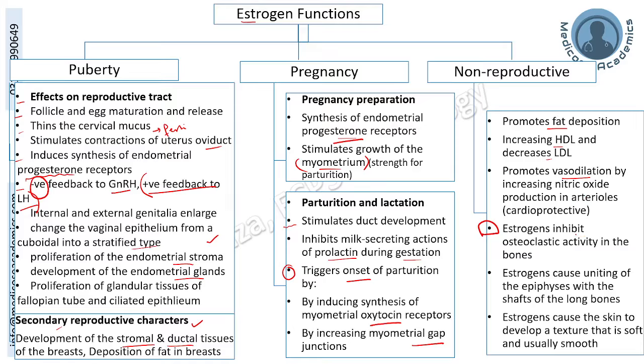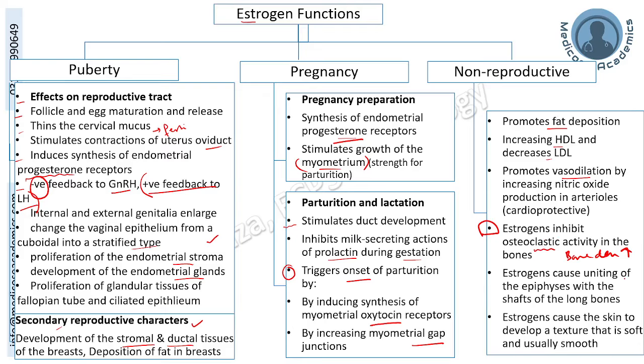Very important effect of estrogen on the bones. It inhibits the osteoclastic activity. Thus, when osteoclasts are not working, the bone density will be increasing, bone deposition will be increasing. So it has a protective action on the bones of the females. That is why after menopause, when the estrogen is reduced, the health of bones is drastically reduced.